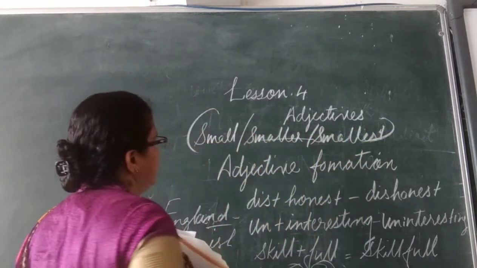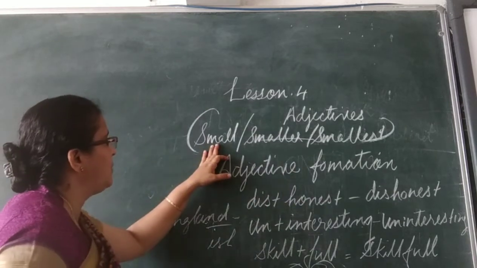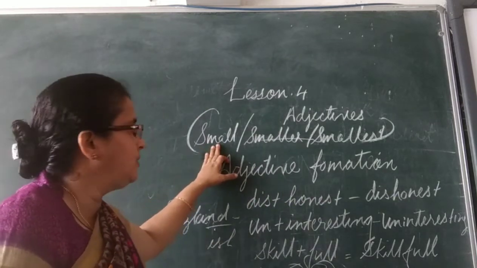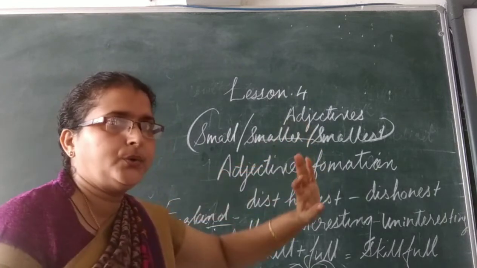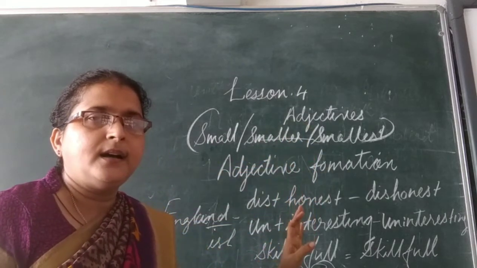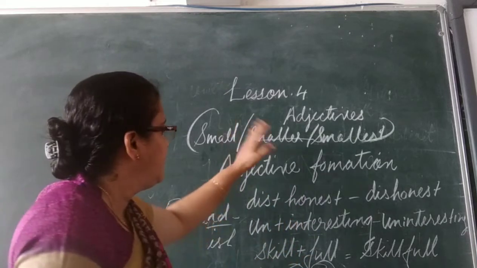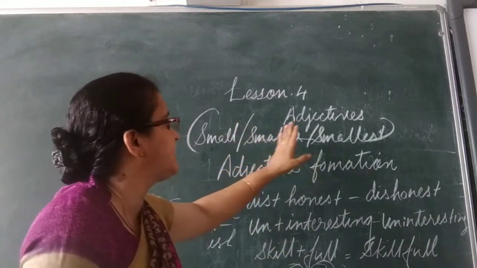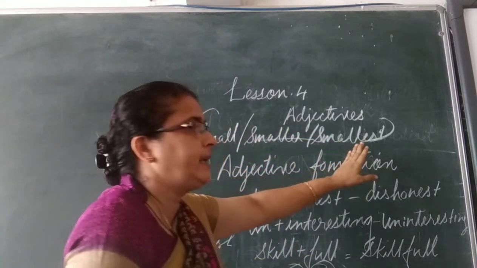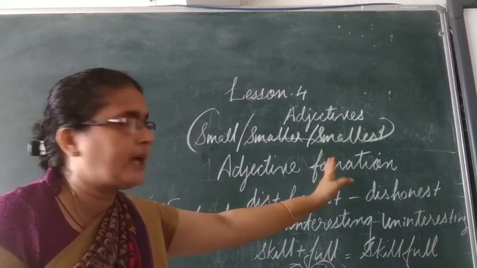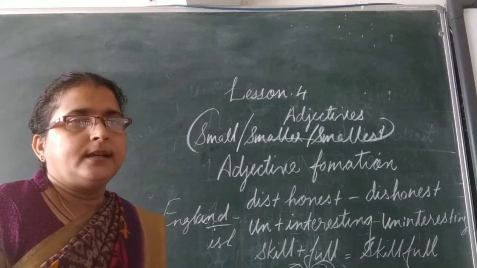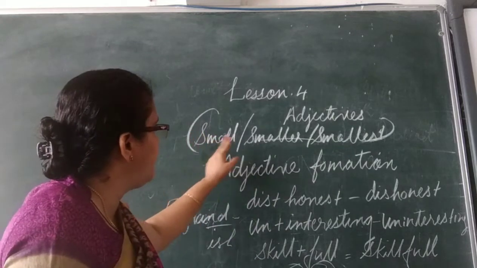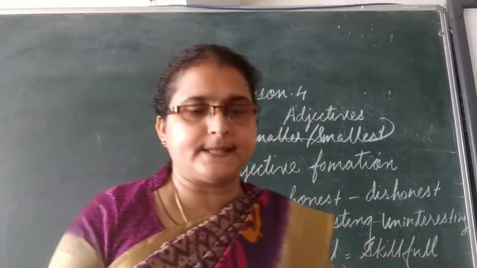So you can see here, it's a positive degree, small, the base form of the noun. Normally we use ER for the comparative degree, comparing two nouns, and the smallest, comparing many nouns, and also we use EST at the end. Okay, very simple to remember: small, smaller, smallest.